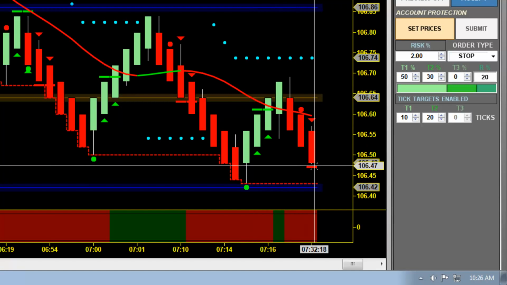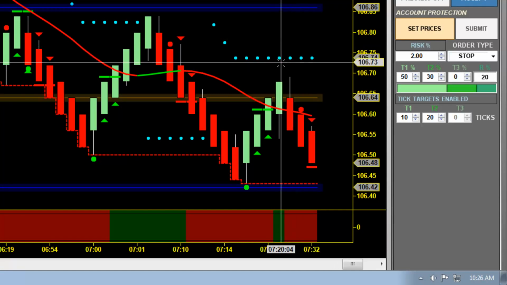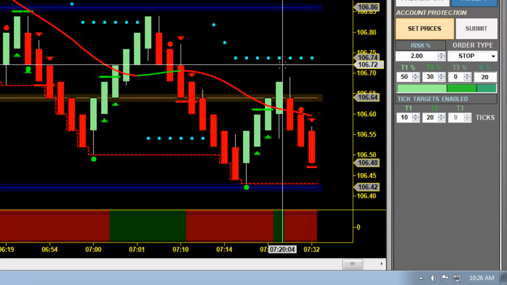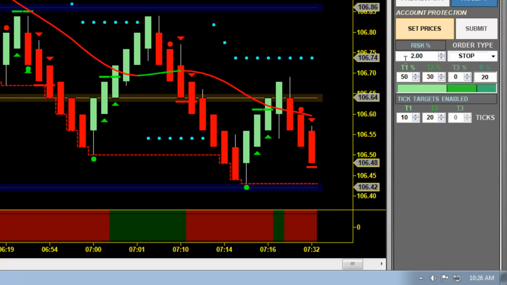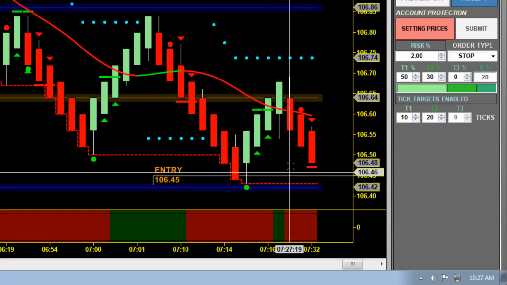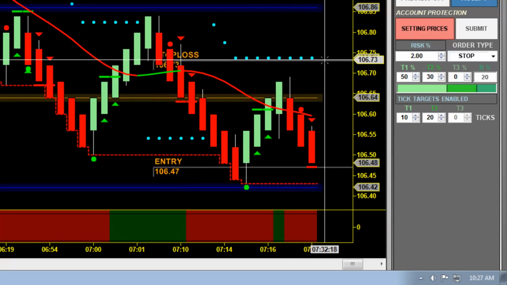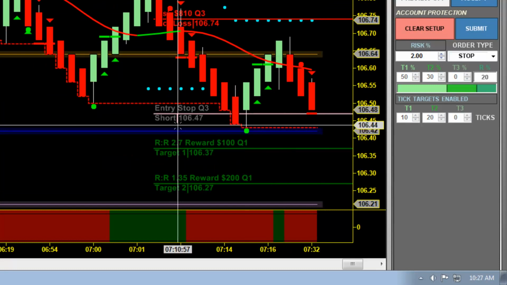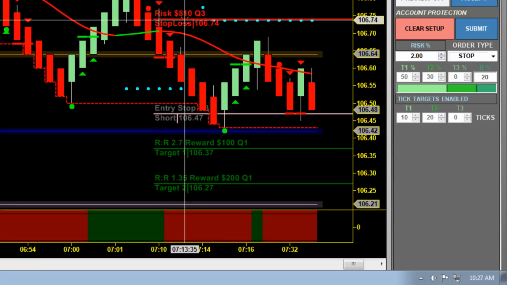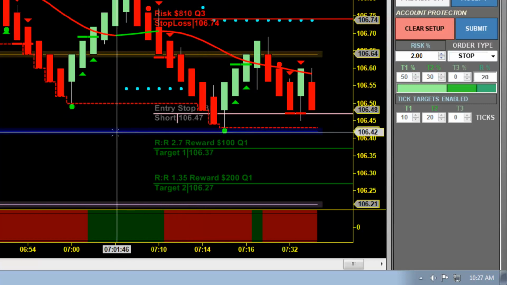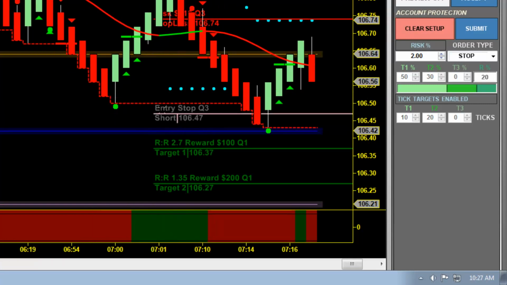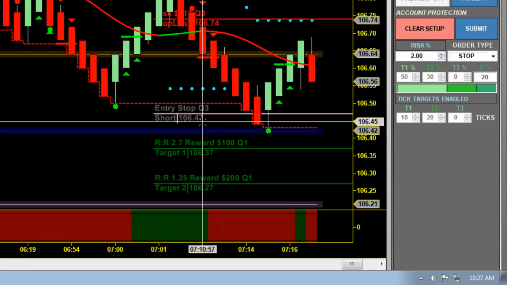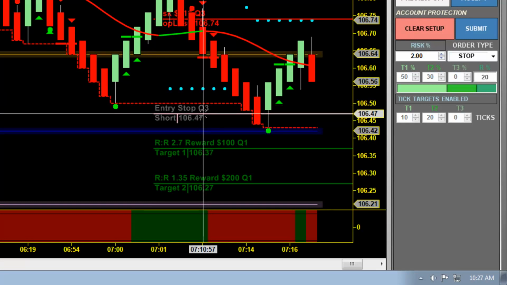Now, rather than assign a stop, what I'm going to do is use my ATRs. And by the way, with the Trade Manager, there are over 9 different stop types and they're all adjustable. Once again, my risk percentage is going to remain at 2% like we have right here. And I'm going to go ahead and once again set my prices. I'm going to move my stop up here where my ATR is. Now you're going to notice here I've got a little bit taller stop, but Trade Manager automatically adjusts for me and tells me that I can afford to trade 3 contracts. So I don't need to guess how many contracts to put on.